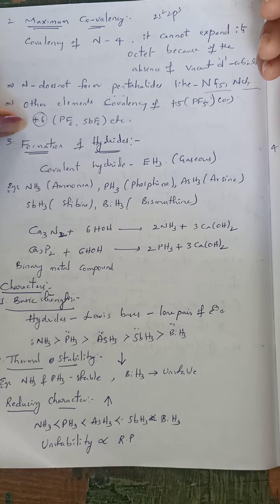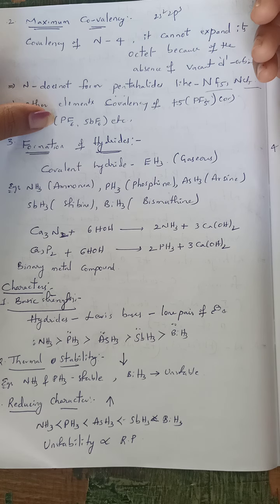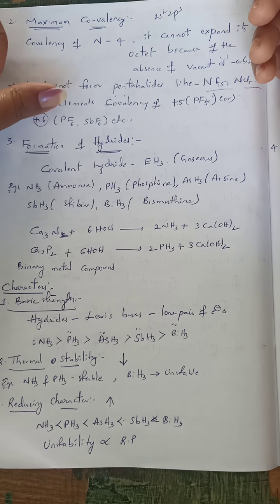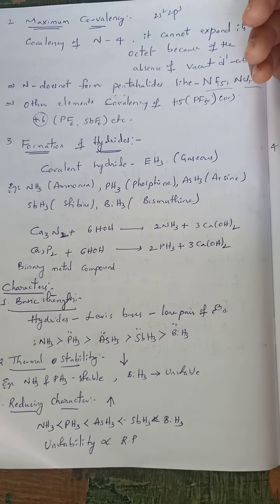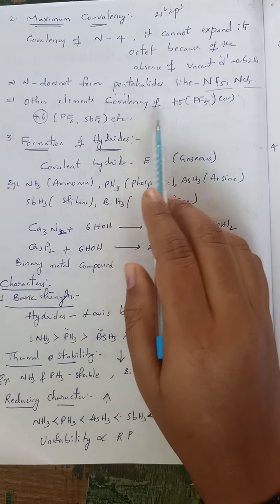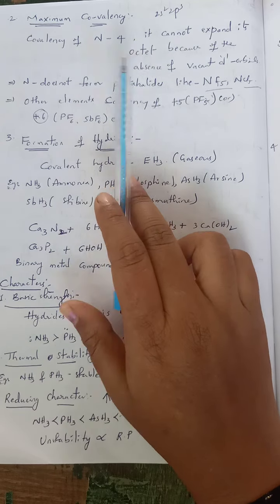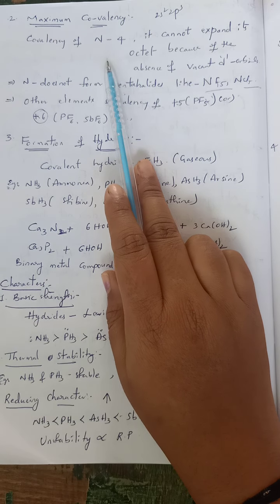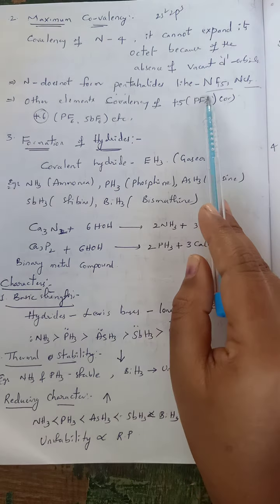That means it tries to form 6 bonds around it. Phosphorus can form phosphorus hexafluoride, and antimony can also form antimony hexafluoride. That means the covalency of other elements will be +5 or +6, but nitrogen is just +4. This is due to the absence of vacant d orbitals.